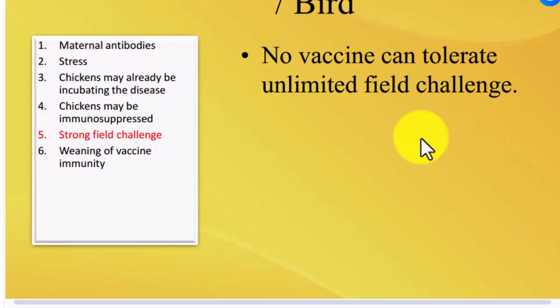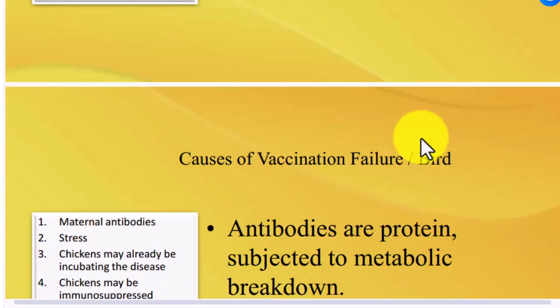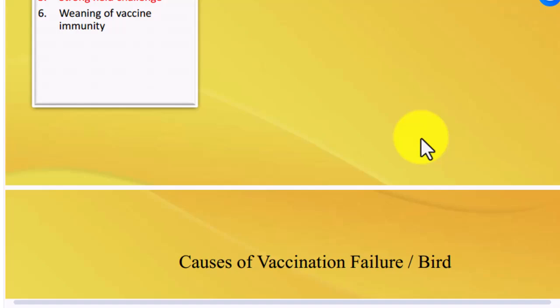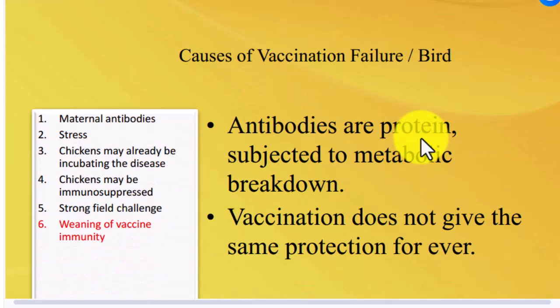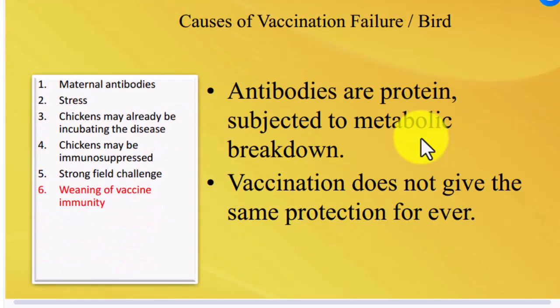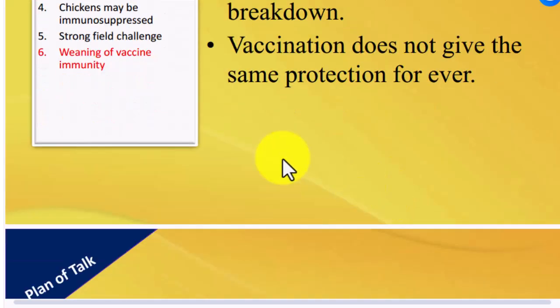No vaccine can tolerate unlimited field challenge. If the field challenge is very high, the vaccine cannot tolerate this challenge. Avian influenza, for example: if the challenge is very high, the vaccine fails to face it. Antibodies are proteins subject to metabolic breakdown. Vaccination doesn't give the same protection forever. Waning of the vaccine immunity.